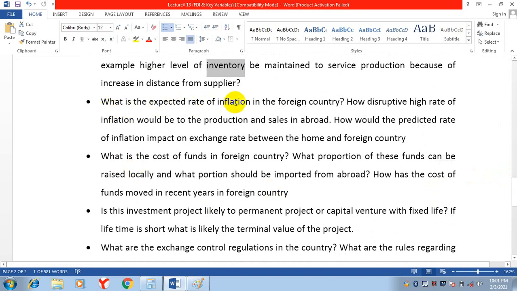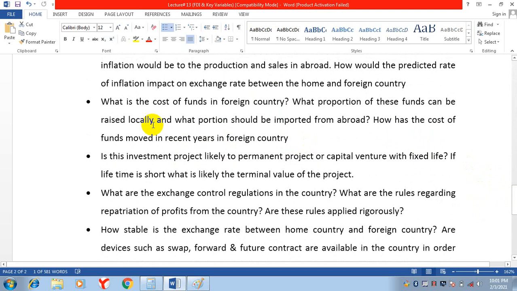What is the expected rate of inflation, and will this inflation affect our demand, our sales, our cost of production or not? What is the cost of funds in the foreign country? What is the cost of debt? What is the cost of equity? So what is the total cost of financing in that country? How much money can we raise locally and how much money will be imported from the foreign country?